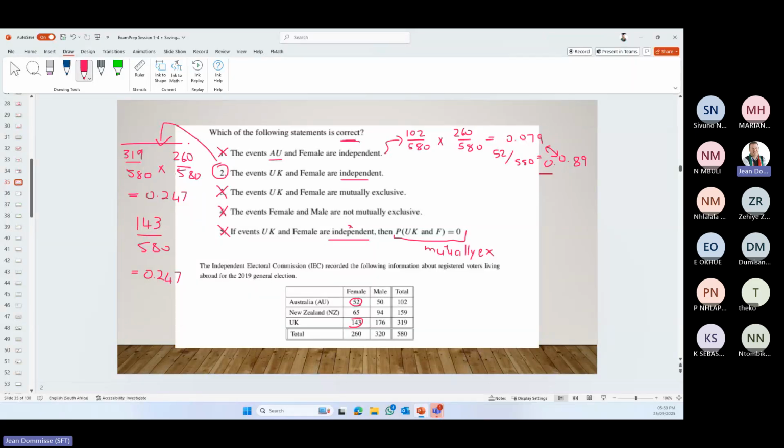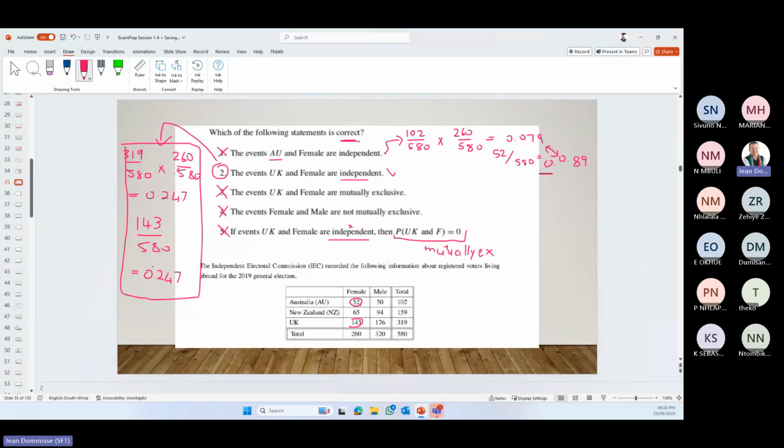You can see that one is the same. So events UK and female are independent, because the probability of the one times the probability of the other one is equal to the probability of the AND.